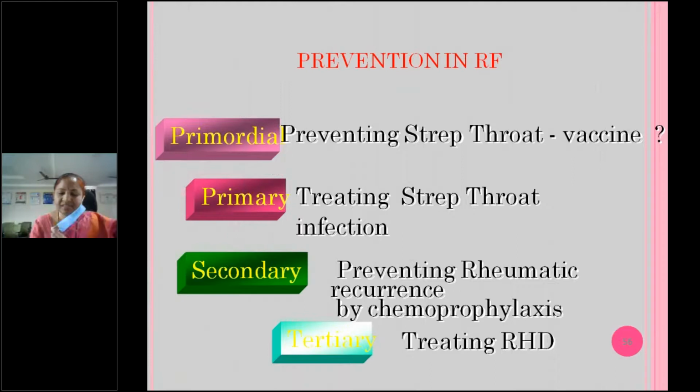Next, secondary is the prevention of rheumatic recurrence by chemoprophylaxis. What is the drug of choice for secondary prevention of rheumatic fever? Long acting penicillin, that is benzathine penicillin. This is the only injection that will be given to the gluteal region. No other injection will be given to the gluteal region because it has to be given deep IM. And tertiary is treating the rheumatic heart disease. So you should be at primordial or primary level, not at secondary or tertiary.